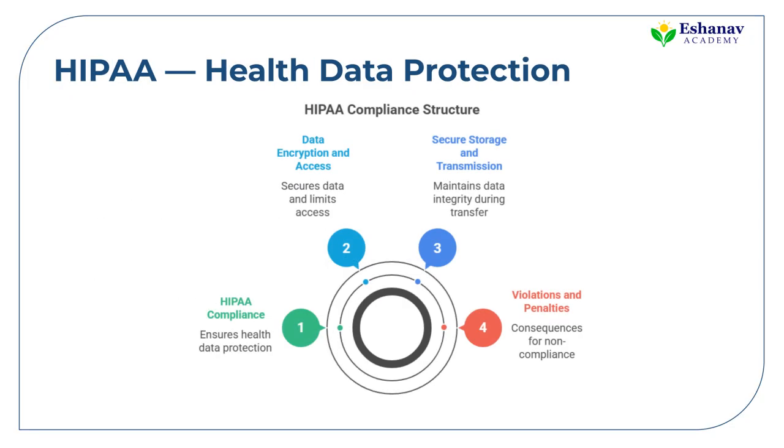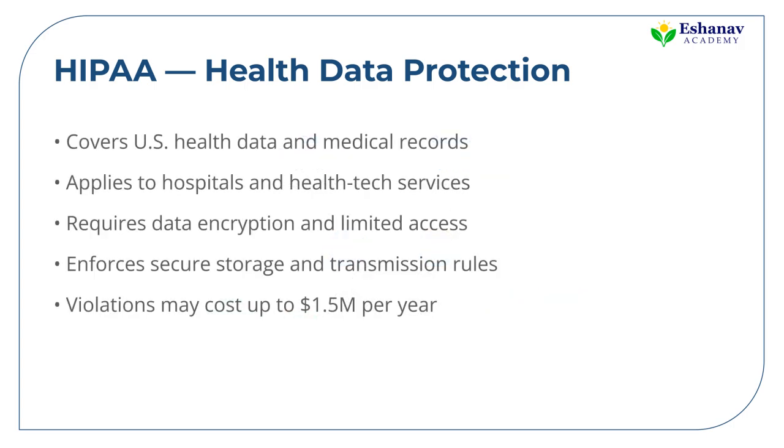While GDPR covers general data, HIPAA focuses on something even more sensitive, your health data. In the US, any hospital, health tech app, or insurance provider must follow HIPAA rules. This law protects what's called protected health information, from your blood test results to mental health records. It strictly controls who can access this data, how it's transmitted, and what happens if it's leaked. Telemedicine apps, for example, must encrypt data, restrict employee access, and get patient consent.